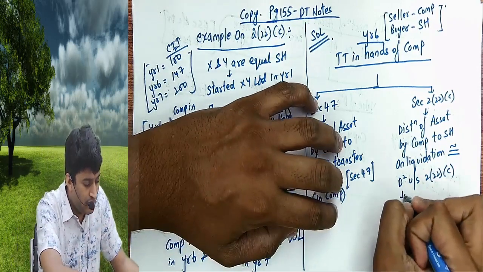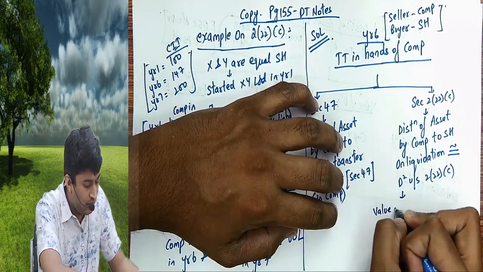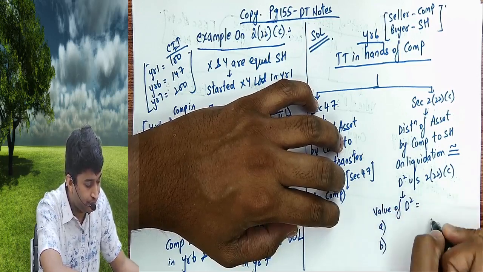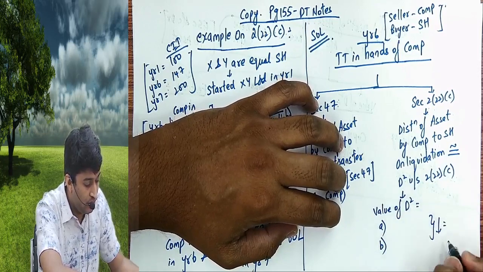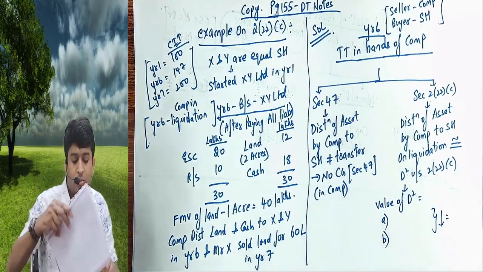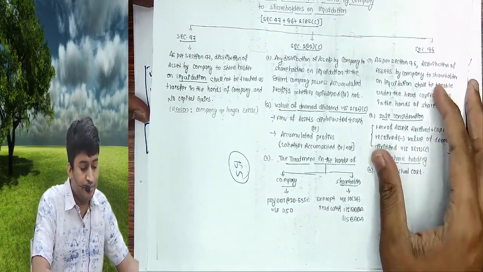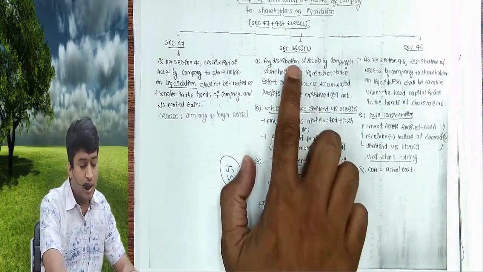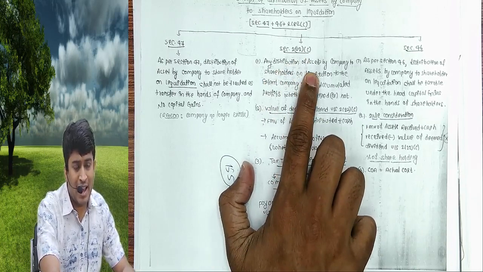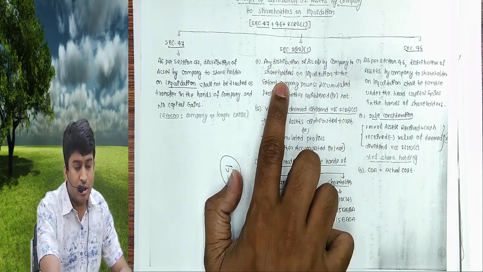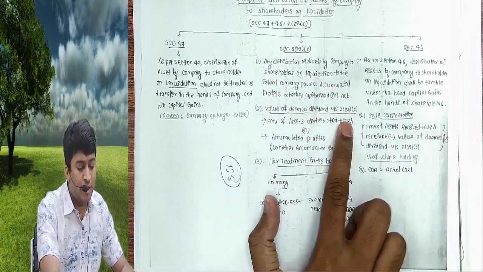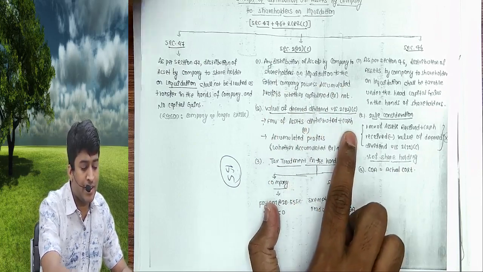So first thing, what is the value of deemed dividend? Come to page 155 again. Under section 222C, any distribution of assets, land and cash by company to shareholders on liquidation. Value of deemed dividend: FMV of asset distributed plus cash.